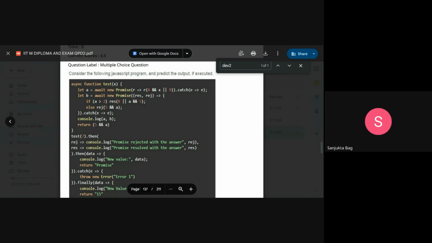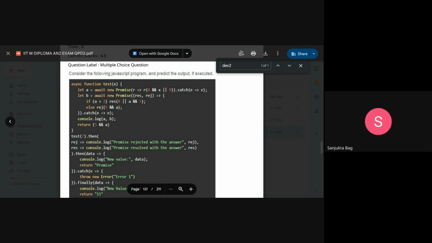See, second and third row. Here it is saying 4 and 7. 4 is a true value. If it is true, then the result is 7. So A will be 7, right? Yes, ma'am. A is 7.